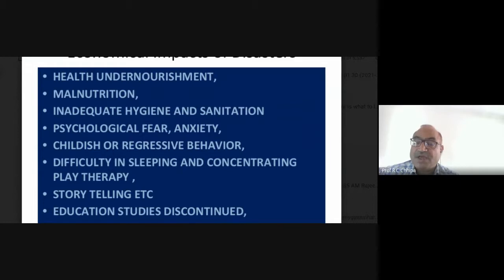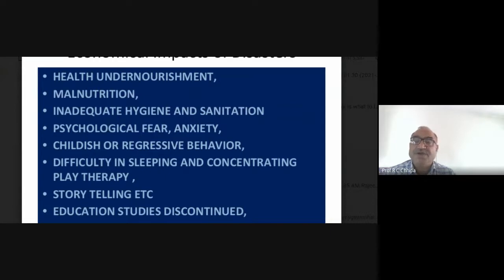So how can they correlate with knowledge dissemination? Psychologically, fear, anxiety, whatever, what can we do? It is because of the disaster. So therefore, definitely an economic impact will be there.